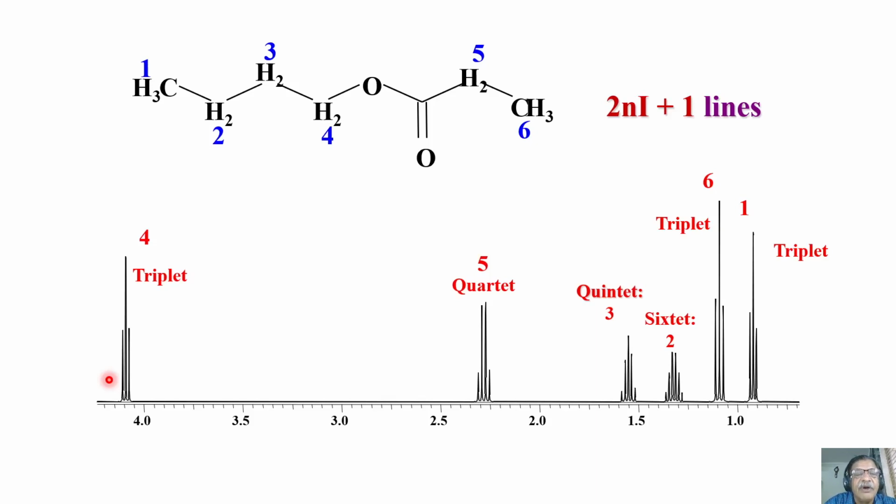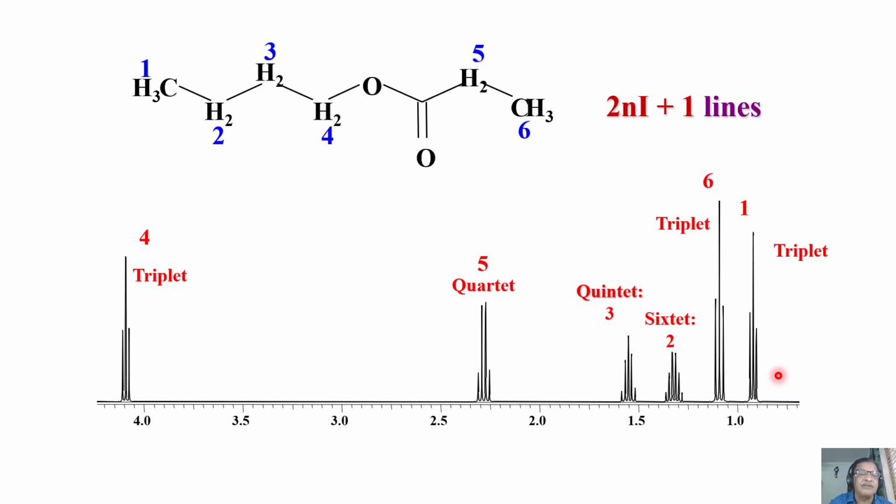How will you analyze? First, look at the complexity of the spectrum, and it becomes so complex. Resolution is a big problem. You will not be able to analyze beyond a certain molecular size just by 1D NMR. You will simply not be able to identify which peak belongs to which, because severe overlap and severe complexity put a restriction on the size of the molecule.